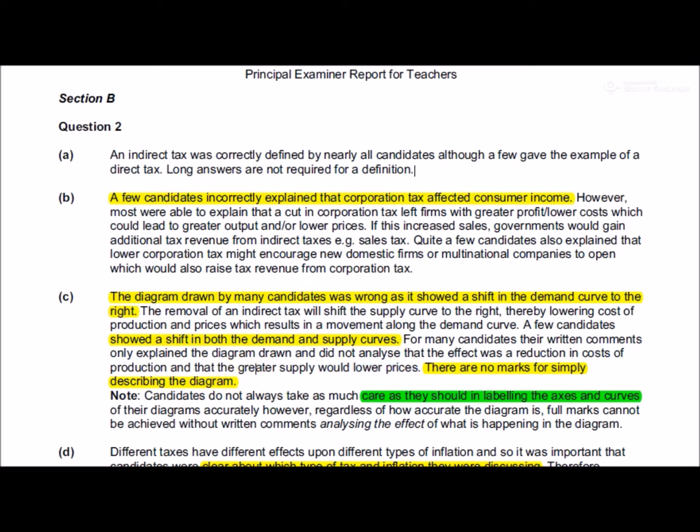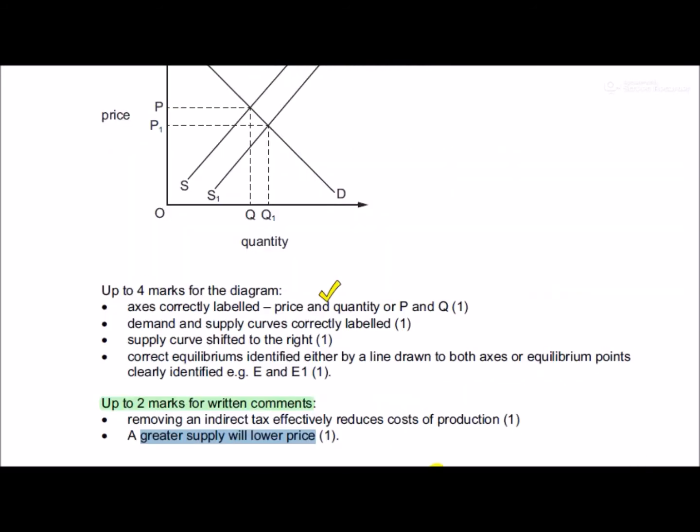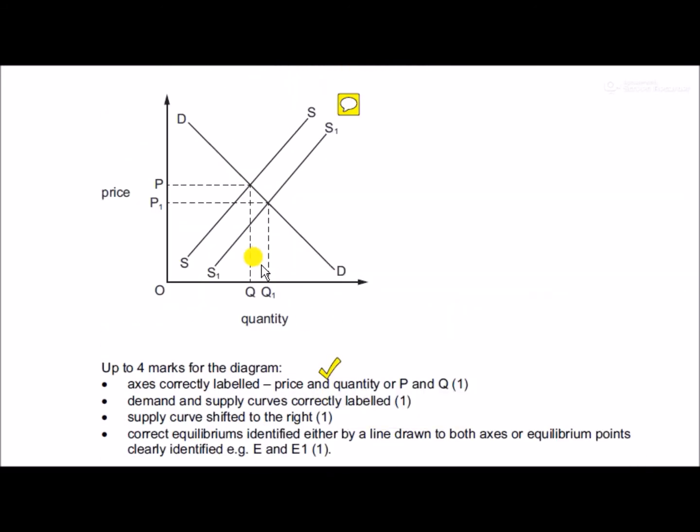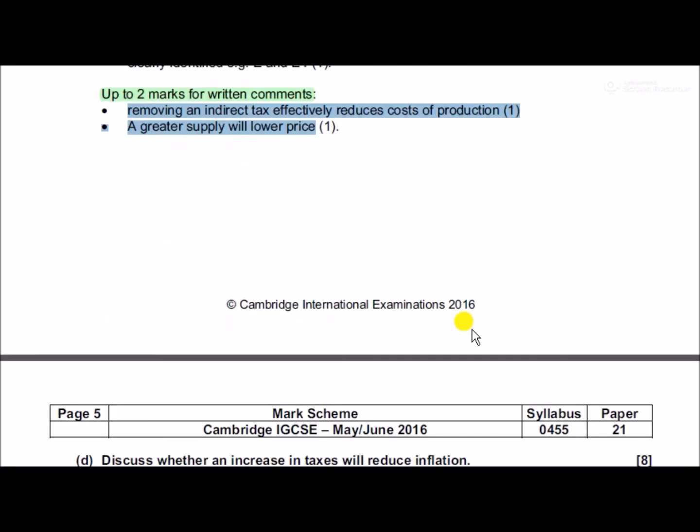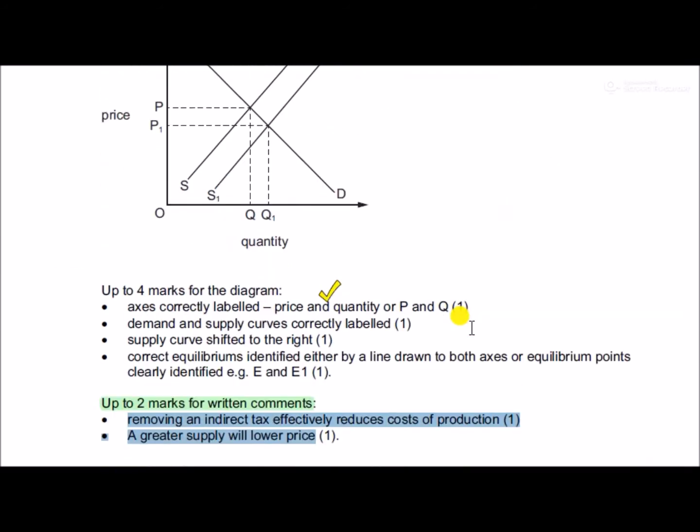Okay. Key thing there on the diagram was your price was lowered from P to P1 and your quantity increased from Q to Q1. Just by saying that, you're going to get these analysis marks. Okay, moving on then, the last question.